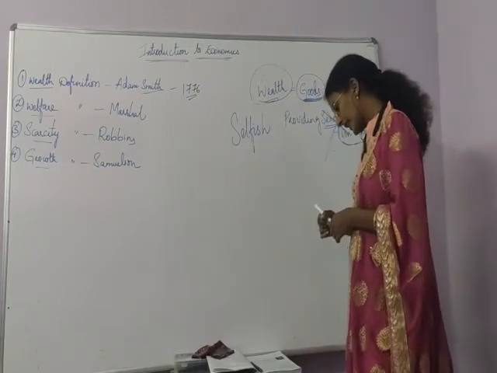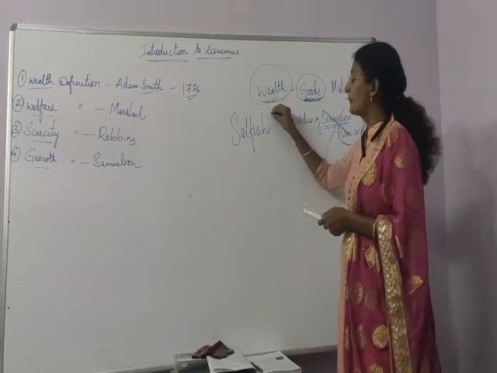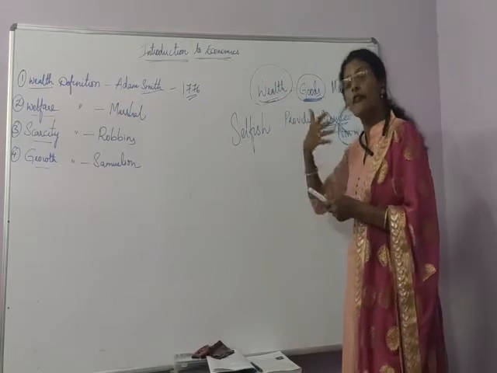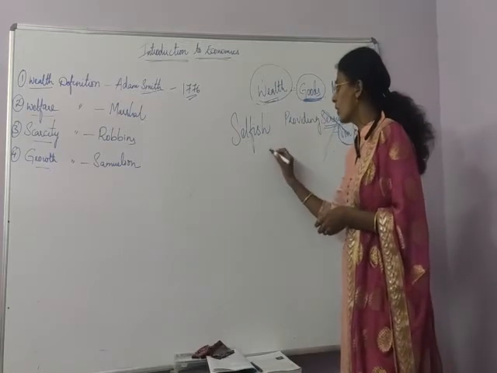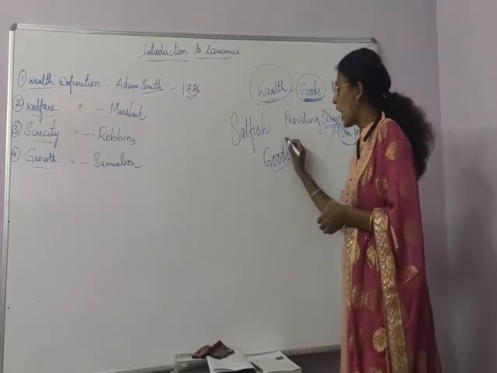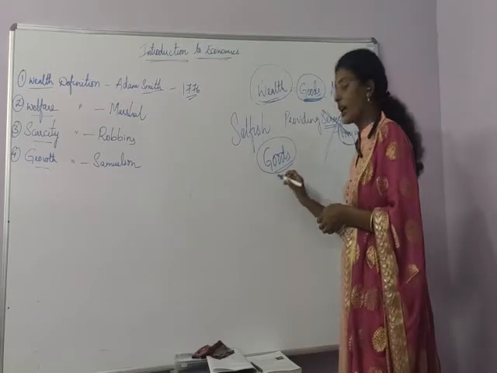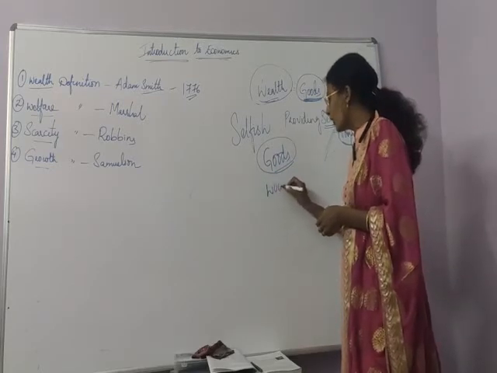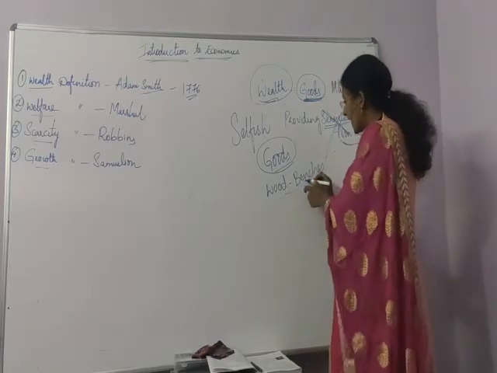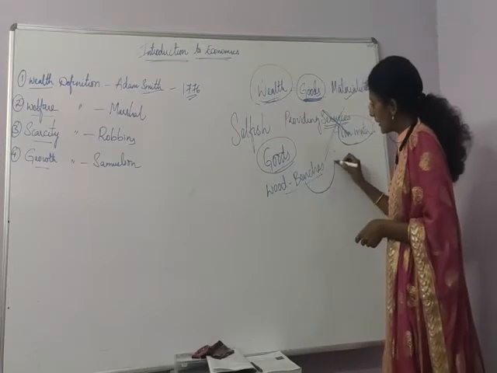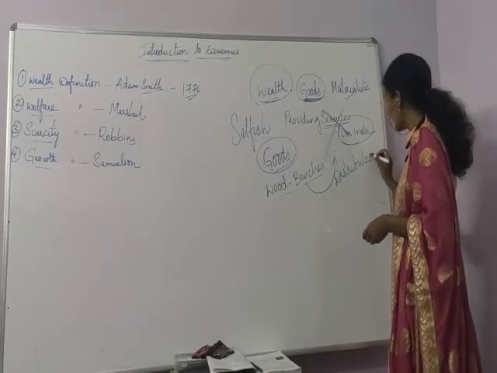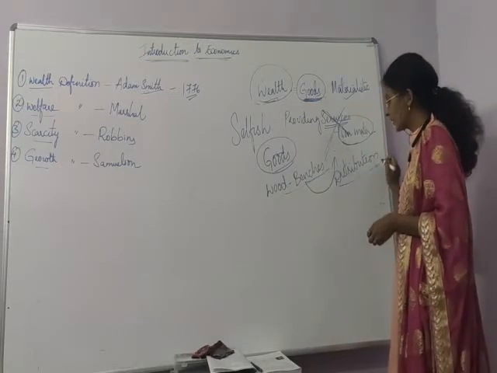Next, he concentrated mainly on production of goods only, and he didn't talk about how we will distribute these goods. He spoke only about production of goods, that is, how we can manufacture goods, how we can convert wood into benches. He talked only about this, but he didn't talk about the distribution side, how we will distribute these benches.